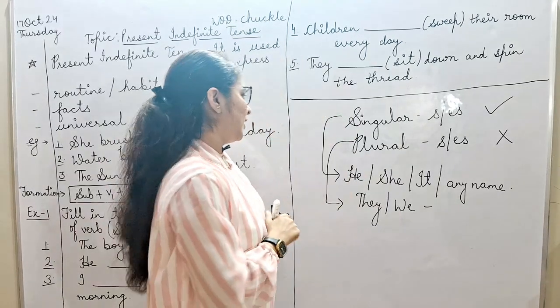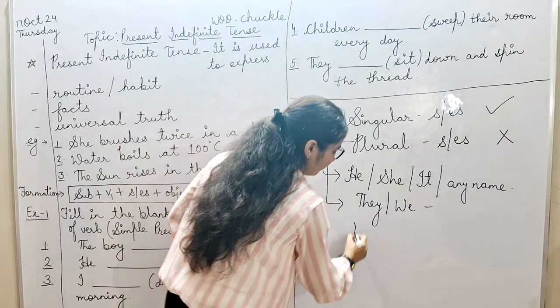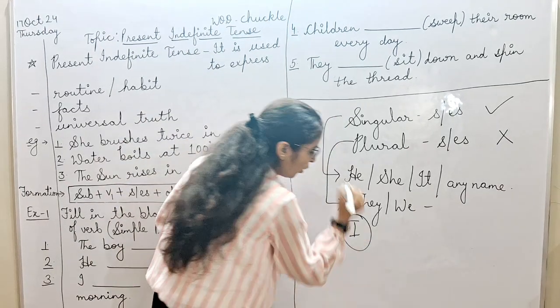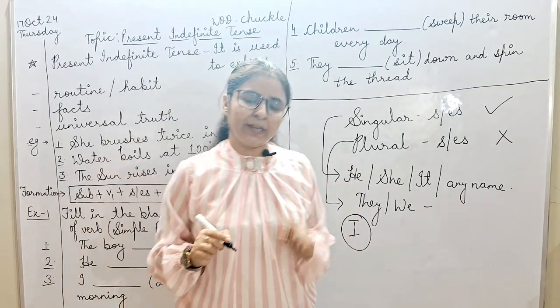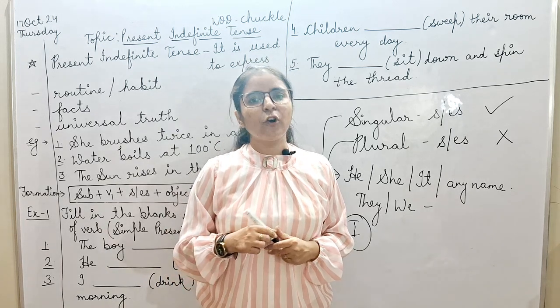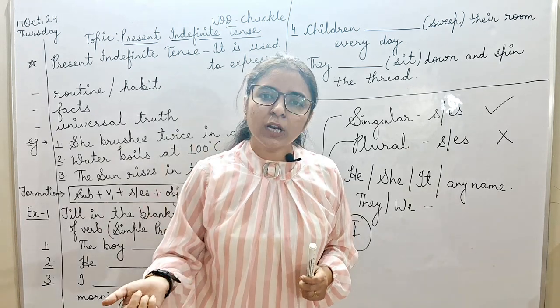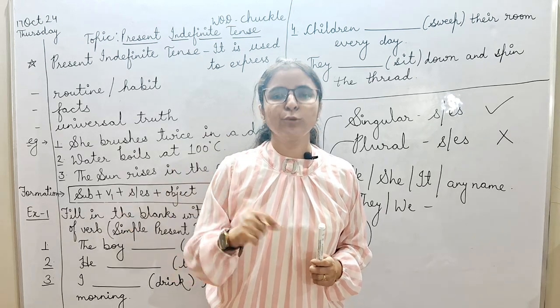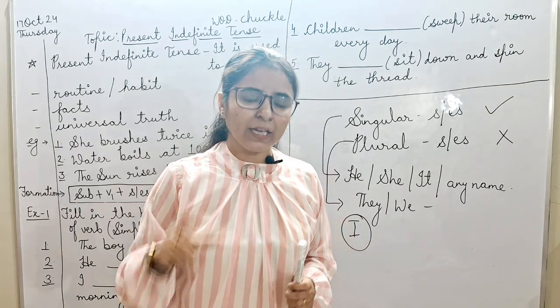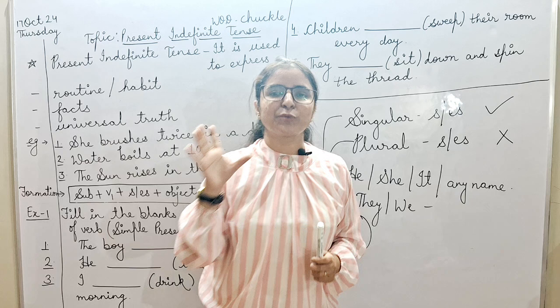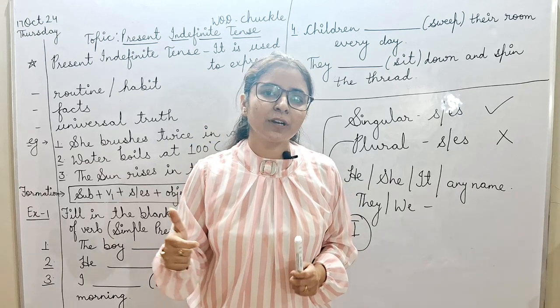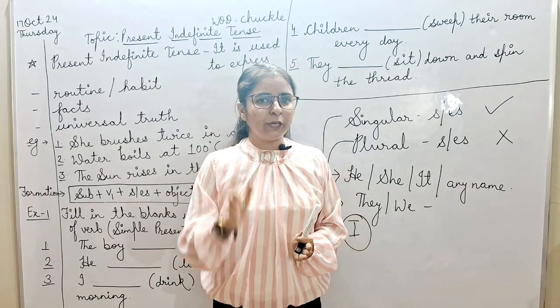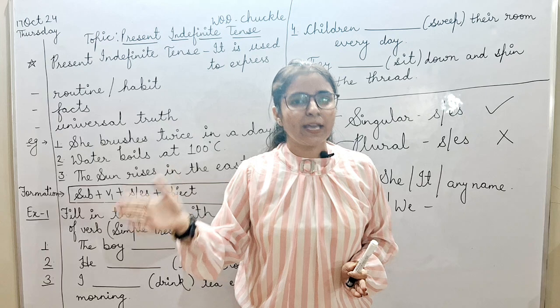Fine. But when we talk about I, what is it? It is a singular, but follows the properties of plural. How? With I, there is no S or ES. We do not require S or ES. Repeat it. I is an exceptional case. It is a singular, but do not use S or ES.